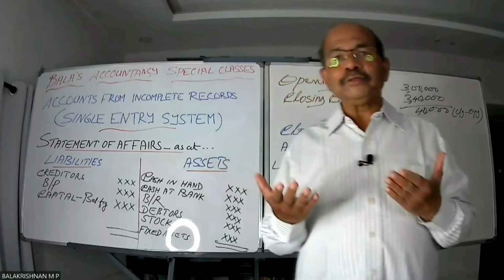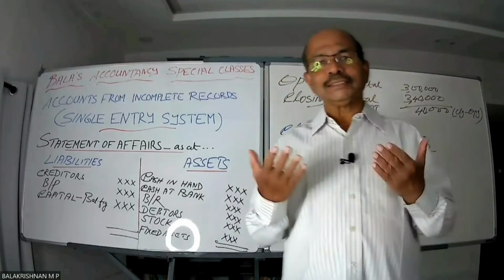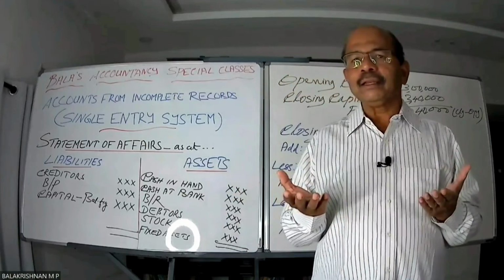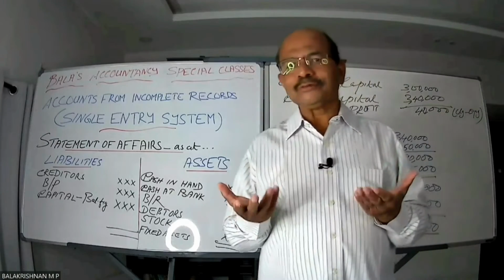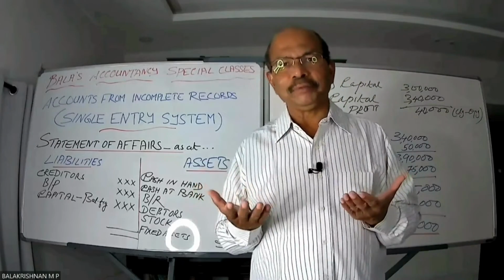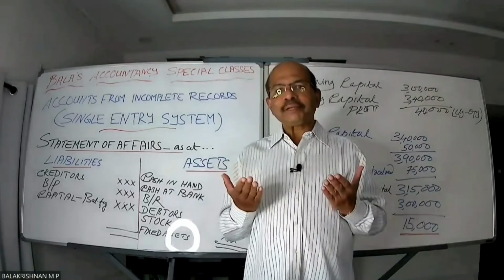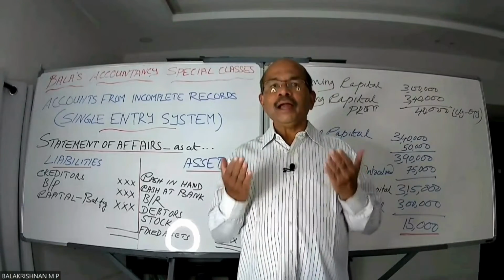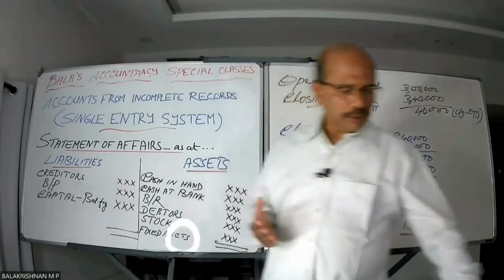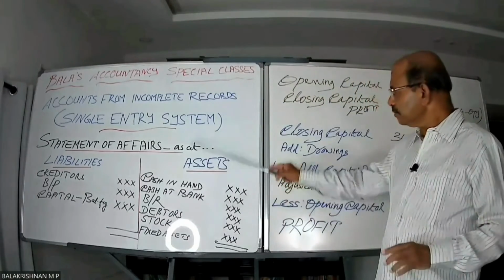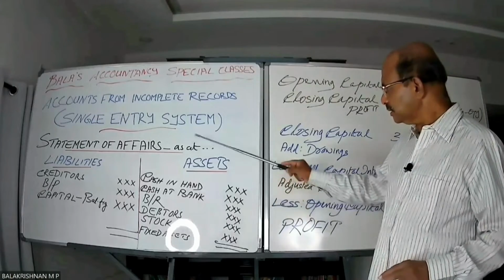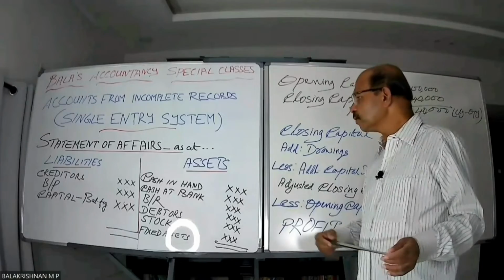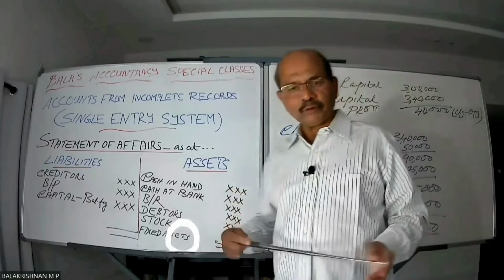Somebody will introduce cash so much, bank so much, assets so much, goods so much, or cash only, and the capital amount is whatever he has introduced. So we can easily find out the opening capital. Having got the opening capital amount, he can prepare a closing statement of affairs in a similar way and arrive at his closing capital also. He can just list down the assets and external liabilities and find out the closing capital amount. The difference will be the closing capital amount.